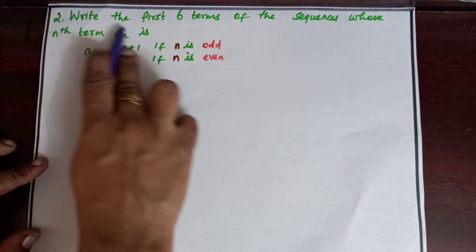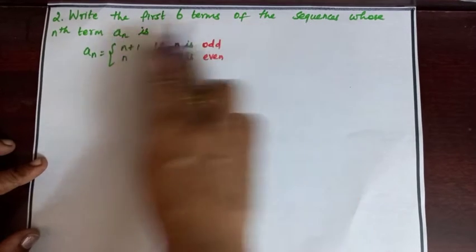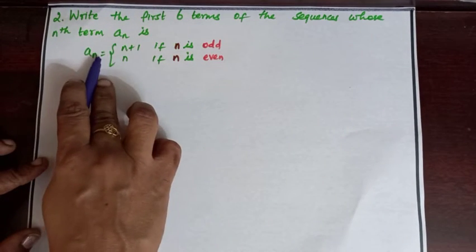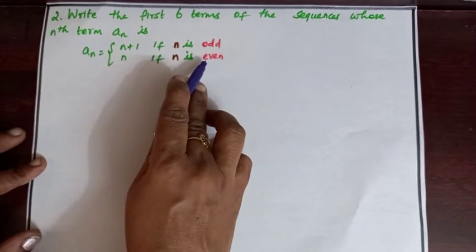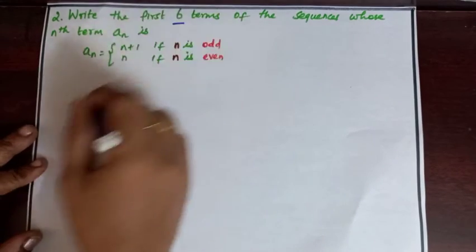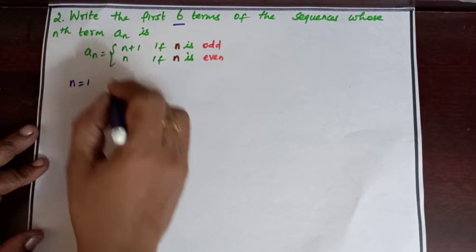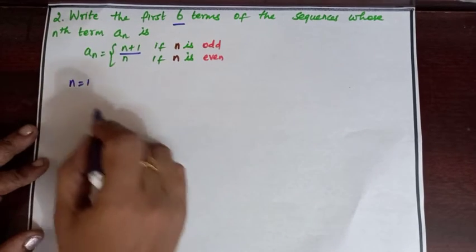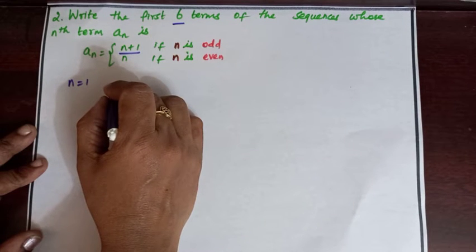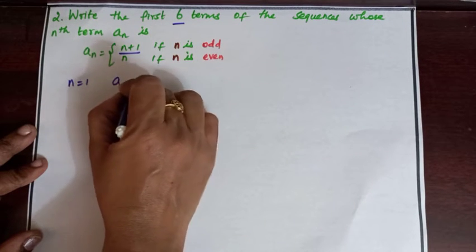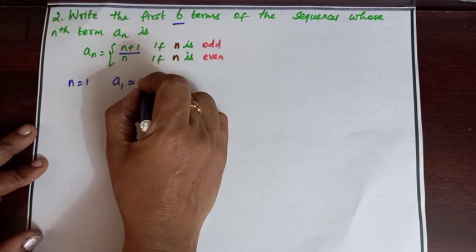Question number 2. Write the first 6 terms of the sequence whose nth term a_n is: a_n is equal to n plus 1 if n is odd, n if n is even. So we need to find 6 terms. When n is equal to 1, we need to select n plus 1 because n equal to 1 is odd. Then we'll get a_1 equal to 1 plus 1, which is 2.